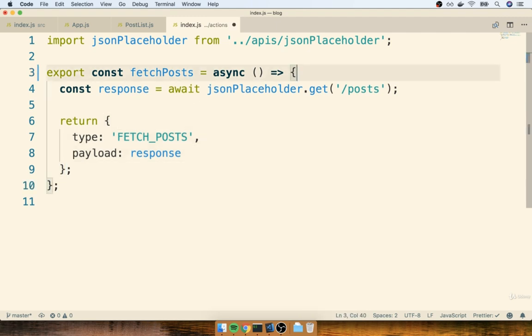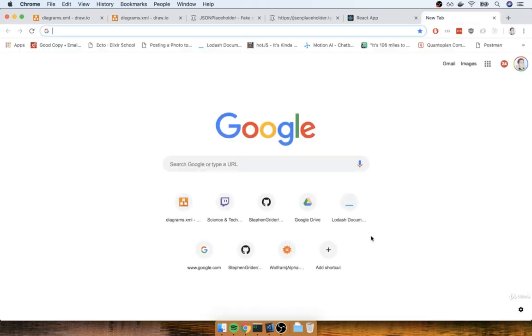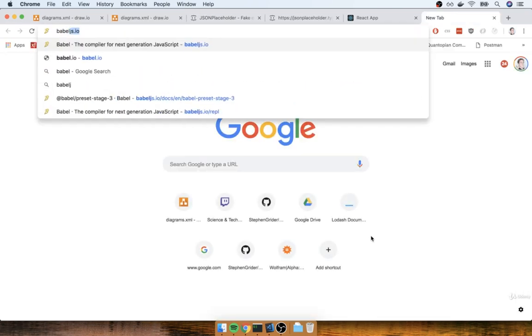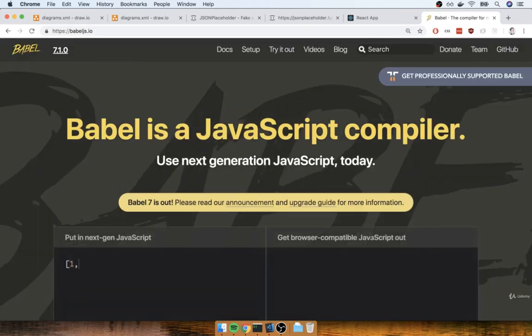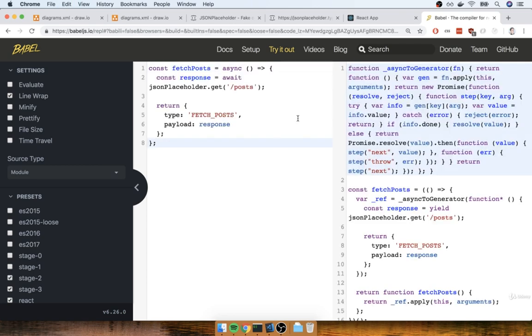I'm going to remove the comment right here, and then I'm going to highlight everything from const fetchPosts down to the bottom of the file. So I'm getting just the function right there, and I'm going to copy that. Then I'm going to flip back over to my browser, and I'm going to open up that tool that we looked at very briefly much earlier called babeljs.io. This is what is actually transpiling our code down to ES 2015 code. At the top, I'm going to find the try it out button, and then I'm going to paste my code on the left-hand side.